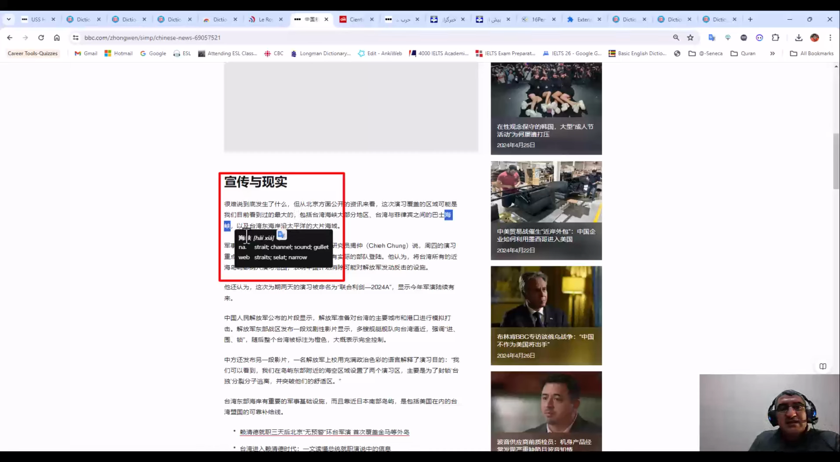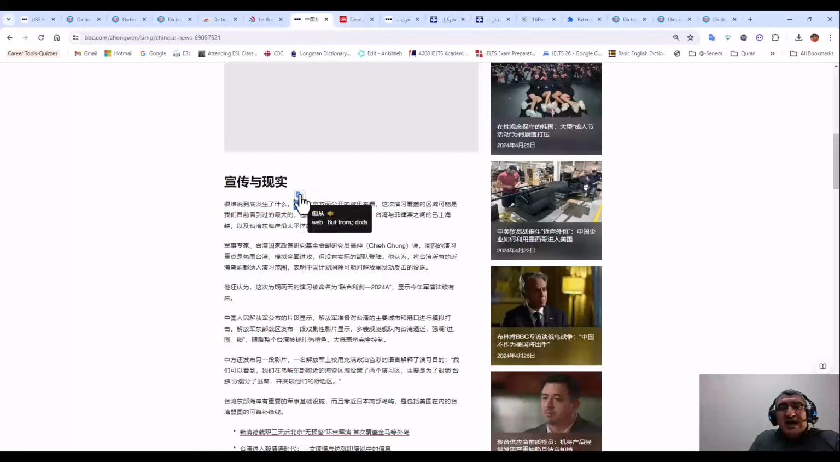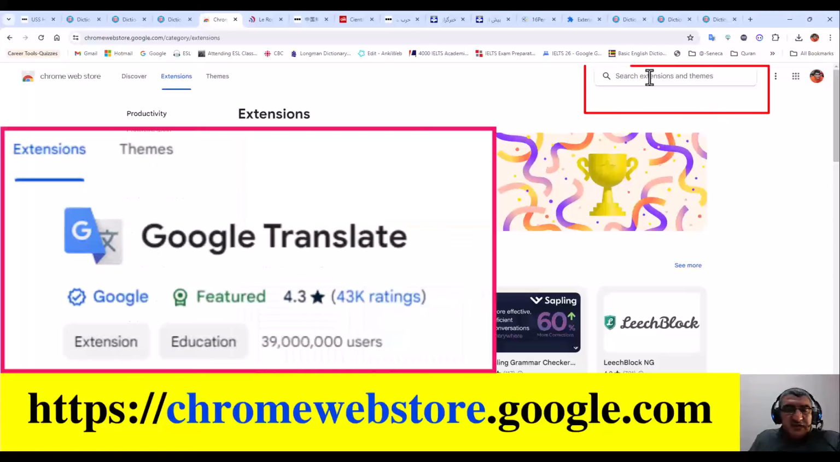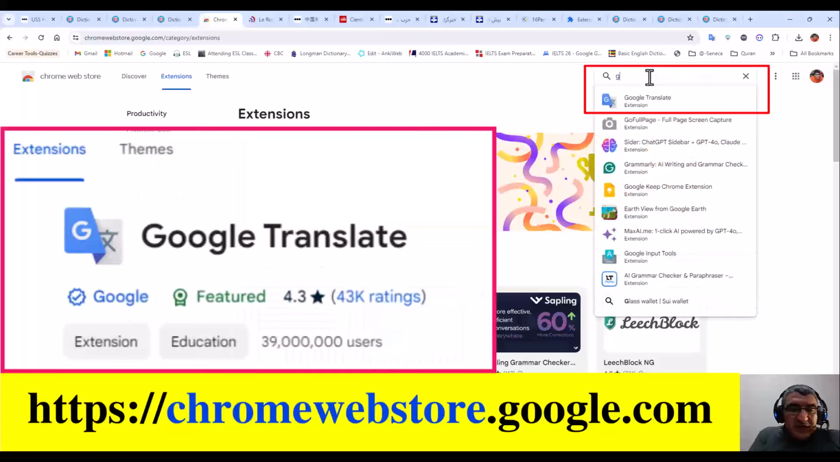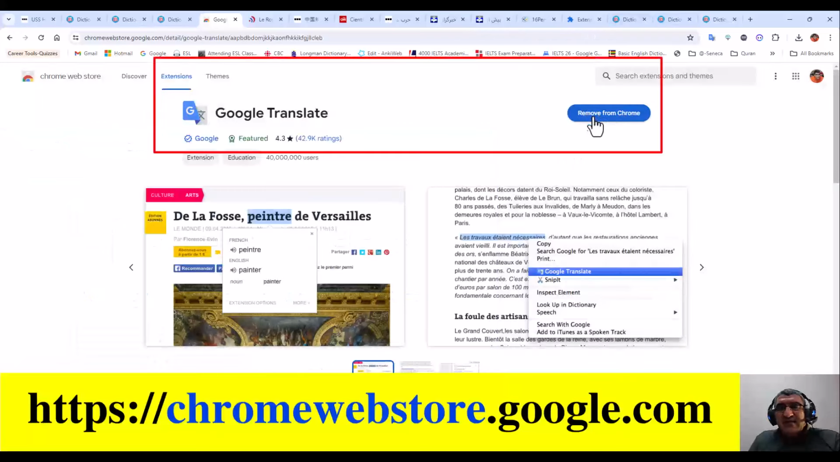The pronunciation and the meaning. And it is the same with Farsi. Sorry, when I click here, automatically, this is another dictionary that you can add. It is Google Translate. When you are here on Chrome Web Store, I can click on extensions and then search, for example, Google Translate. You see Google Translate, and then add it. Because I have it, I should remove it, and it is very good.